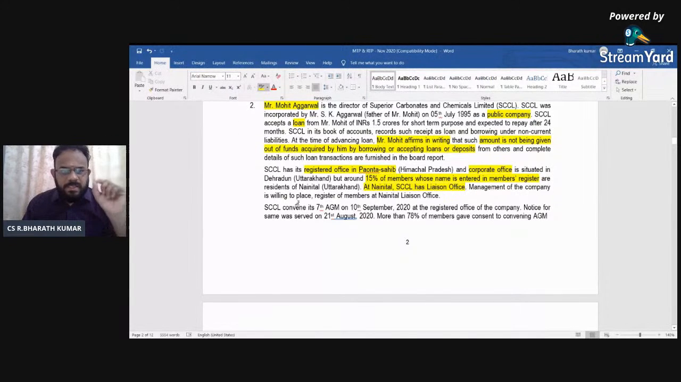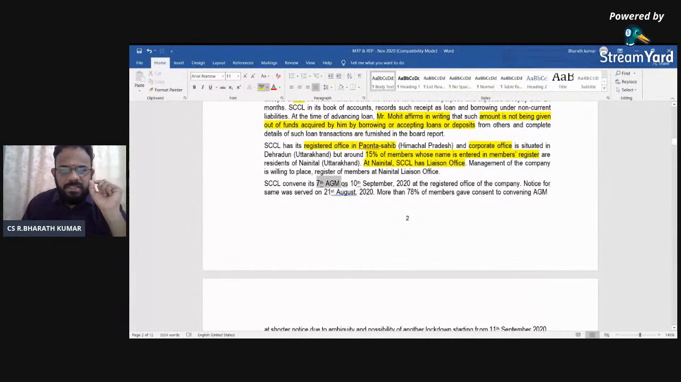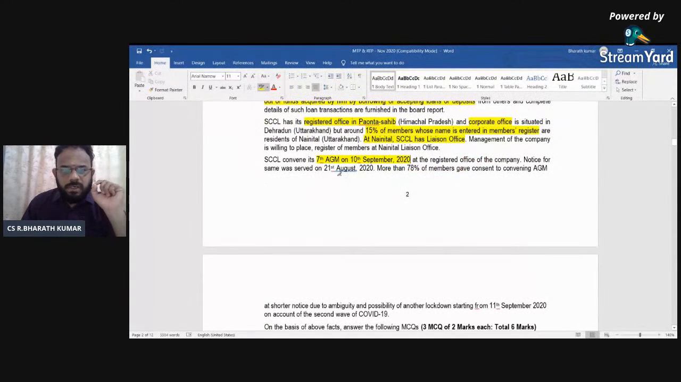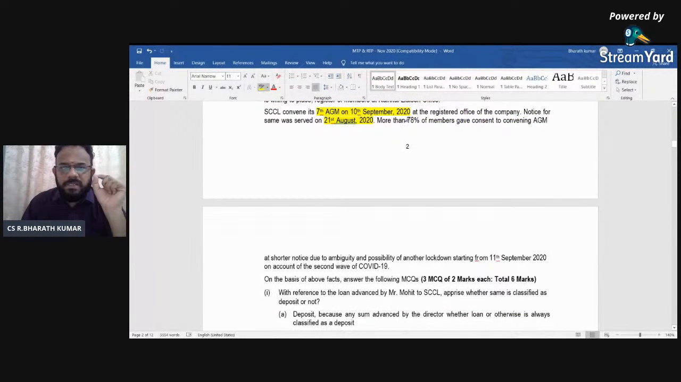Next, SECL convened its 7th AGM on 10th September at the registered office. The notice was served on 21st August. You will have to check the clear days, 21 clear days. So apart from the day on which you are sending and the date of the meeting, there should be 21 days. More than 78% of the members gave consent.